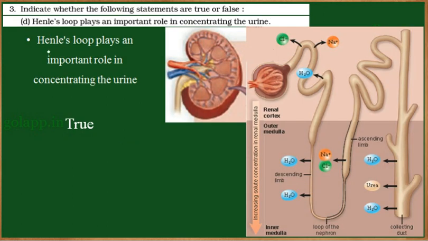The next statement: Henle's loop plays an important role in concentrating the urine. Yes. If you observe the structure of a nephron, the nephron has tubules: PCT, the proximal convoluted tubule, and DCT, the distal convoluted tubule, and in between these two there is a loop of the nephron which is called the loop of Henle or Henle's loop. Now this loop helps in reabsorption of water, and hence it plays an important role in concentrating the urine. Once the water has been reabsorbed, the primary urine becomes more concentrated. So the statement is true.